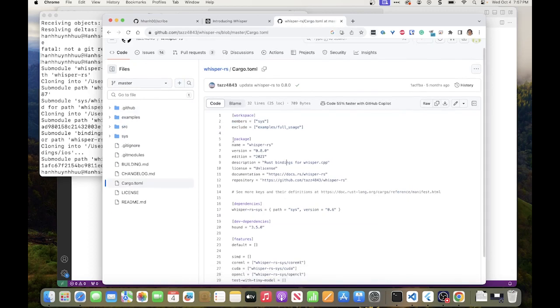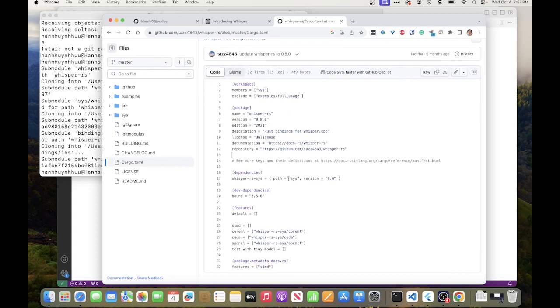All right. So after that, we have the definition of the package, license, documentation, nothing special. Then we have the dependency. It says that this depends on the sys library, whose path is here, sys. So we have a sys subdirectory, which is a subproject, and we are going to depend on that. And then we have a bunch of features. Features are essentially optional functions that you can enable or disable when you're using this library. By default, we don't have anything special, but you can activate CoreML, CUDA, OpenCL, stuff like that.